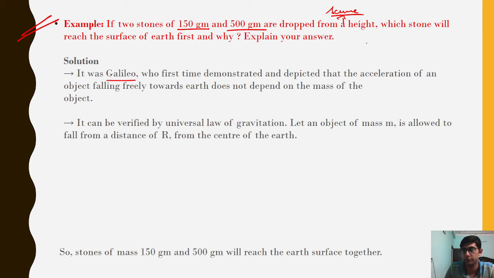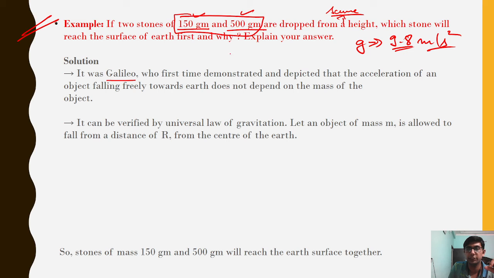So this experiment was done by Galileo first time, and it shows that mass doesn't matter. The only thing that matters is acceleration due to gravity, or we can say acceleration for the motion of any body. Earth is applying the same acceleration to everyone, like me, you, this laptop, and every object. So irrespective of their masses, they both will reach the Earth's surface at the same time.